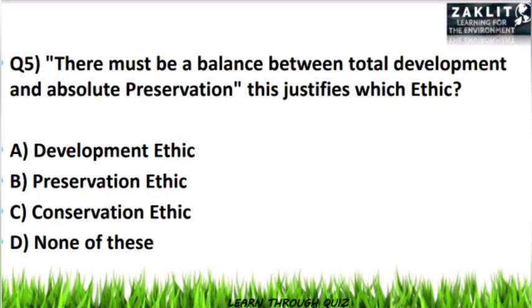The next question was, there must be a balance between the total development and the absolute reservation. So this justifies which of the following ethics? Here the correct option will be option number C. This statement justifies the conservation ethic because the preservation ethic says nature is special and should be preserved at the social and economic cost, whereas the development ethic states that humans are the masters of nature and all the resources are for their pleasure and benefit.